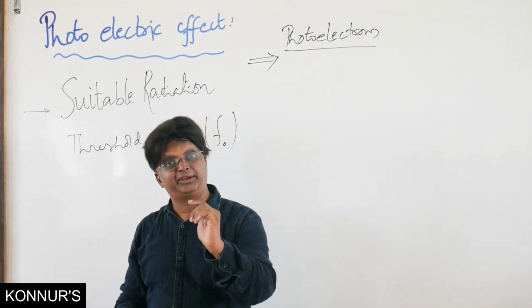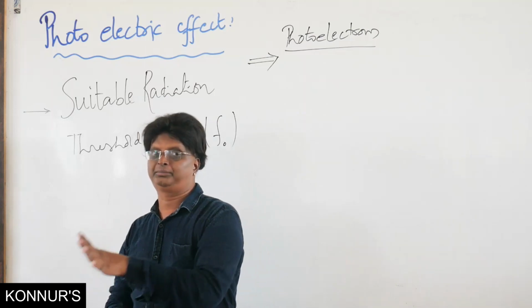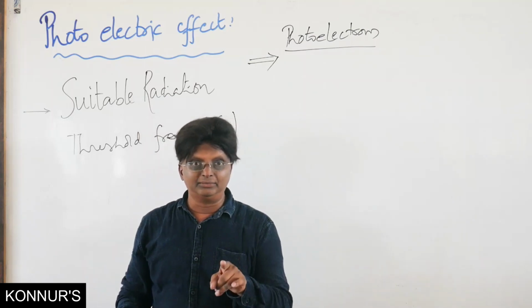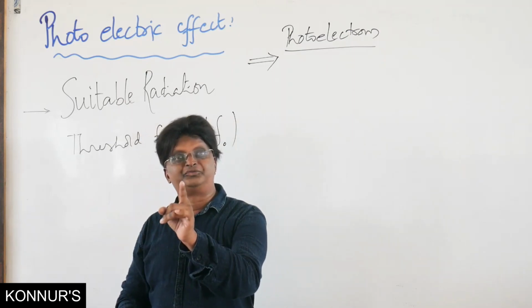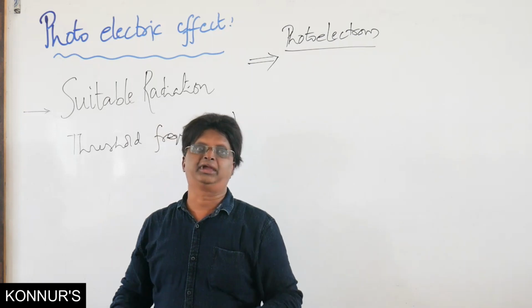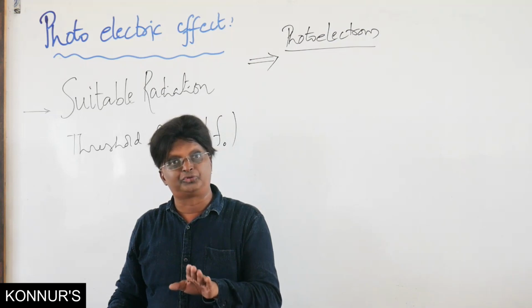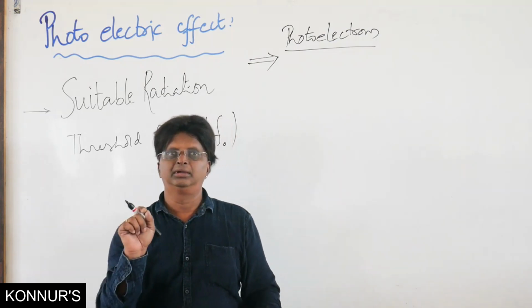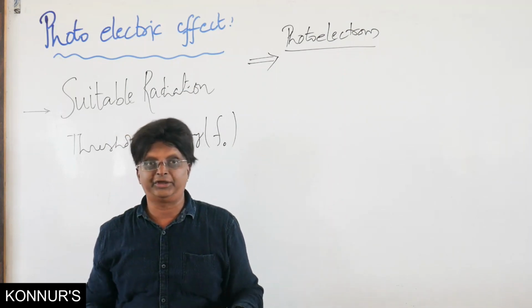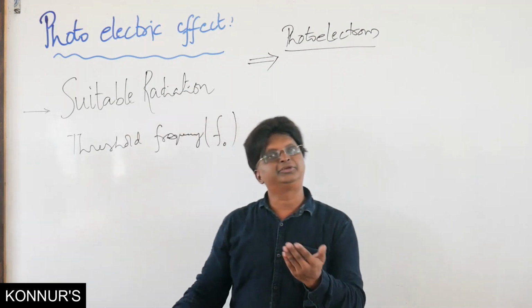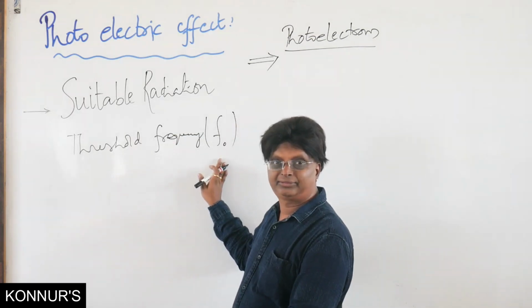If the frequency is greater than that particular value, then photoelectric emission will take place. Minimum above which it takes place. Maximum frequency below which, if I say below, then it does not show photo emission. So it can be English sentences that are important in identifying the right option. Right? I am telling in terms of minimum frequency above which photo emission takes place.